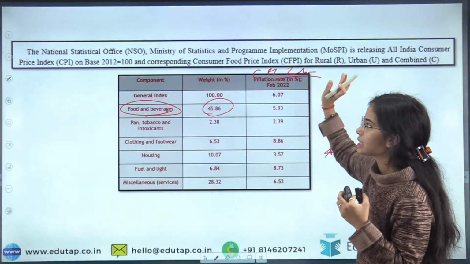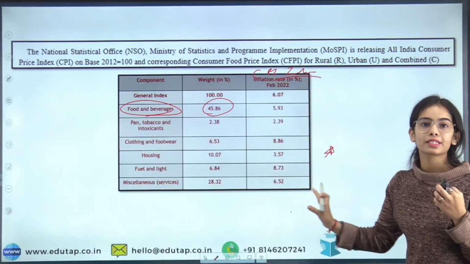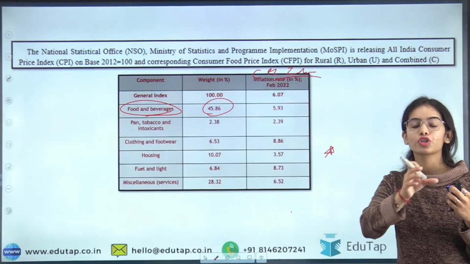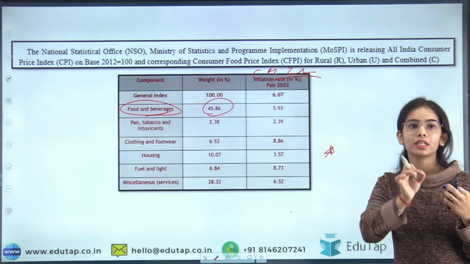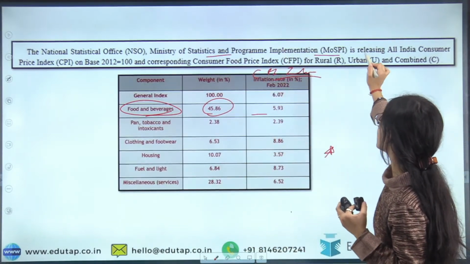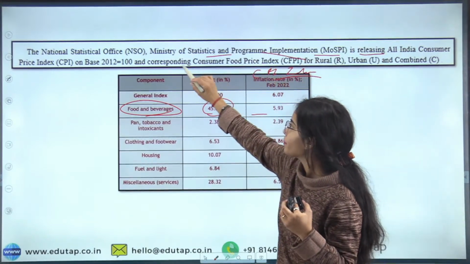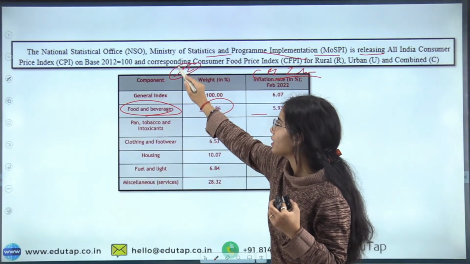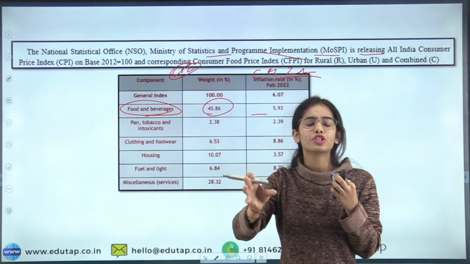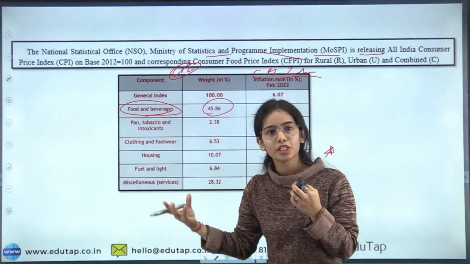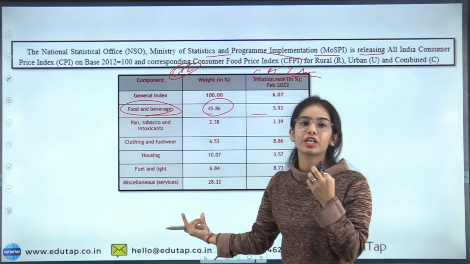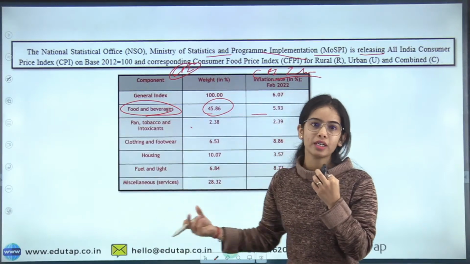The CPI is released by the National Statistical Office, Ministry of Statistics and Programme Implementation. Highest weightage is given to food and beverages, then the second highest weightage is given to services, and so on.